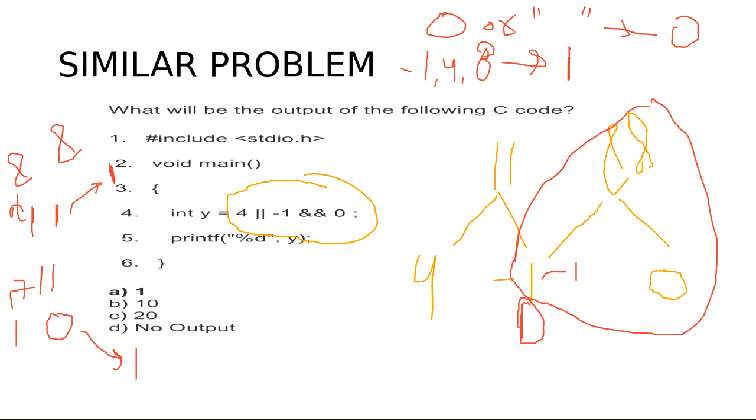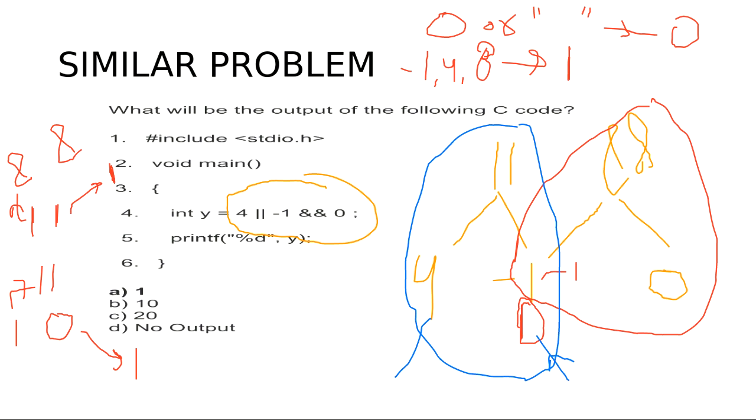So Karthik, that we will discuss now. Suppose I got 0 here. Now which operation is left? This operation is left, no? We get the answer 0 here. And what is 4 here? 4 will be treated as 1. So we have 1 OR 0. The answer will be 1 because OR requires only one 1. So we get the answer as 1. Is that clear to everyone? Okay, fine.